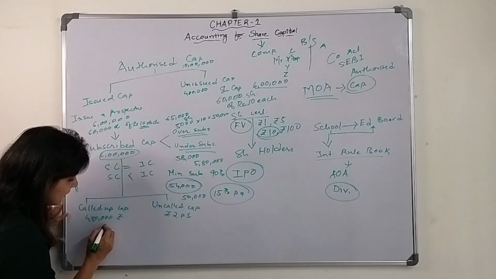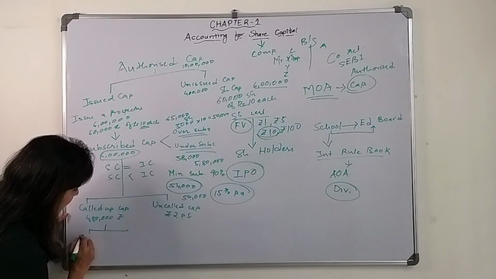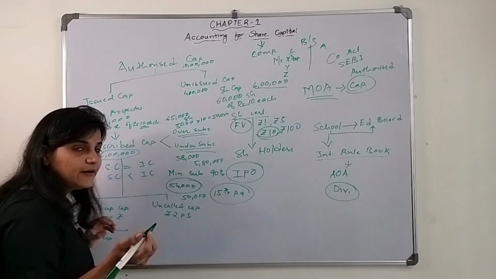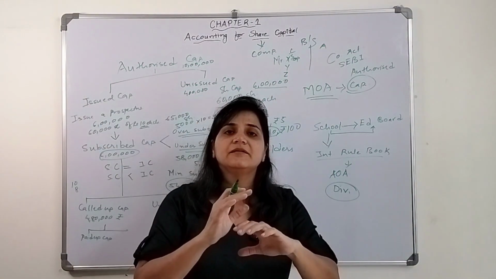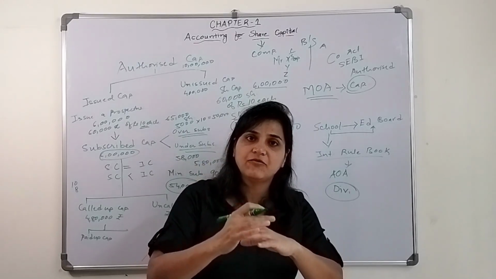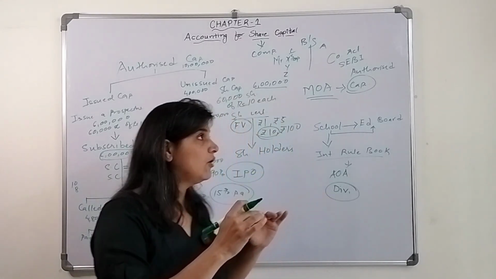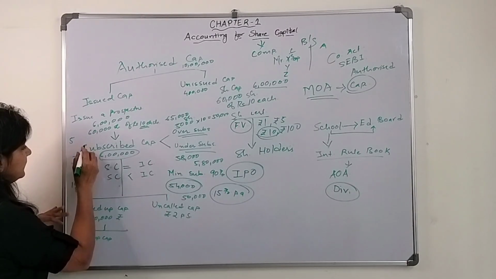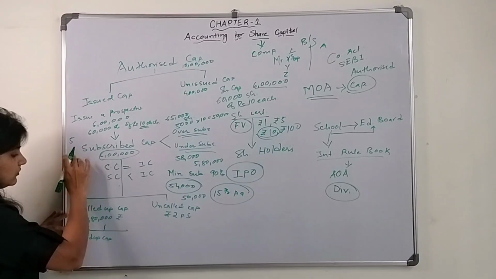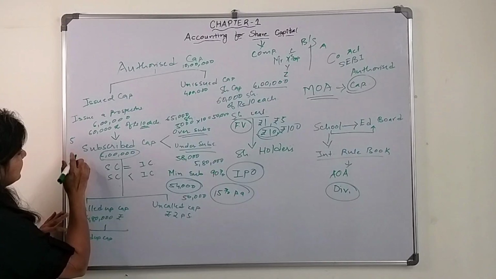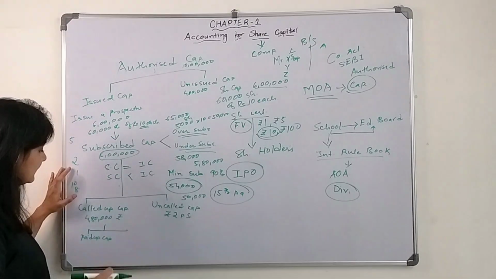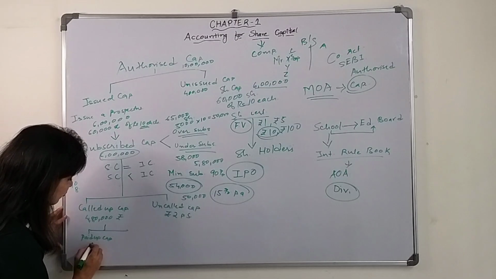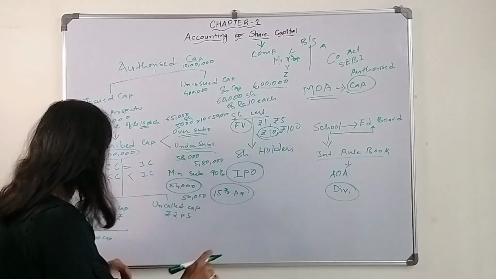Then there is paid up capital. Now what is paid up capital? Paid up capital means how many people have actually paid for those particular shares. They have called in installments, let's say earlier 5 rupees, then 2 rupees, then 1 rupee. Let's say they have called in that manner, but there is one particular shareholder who has not paid.